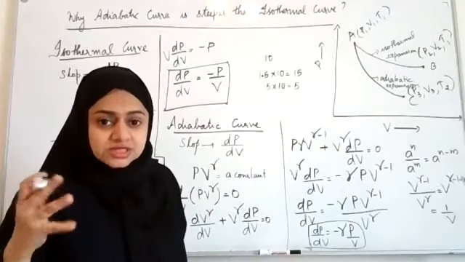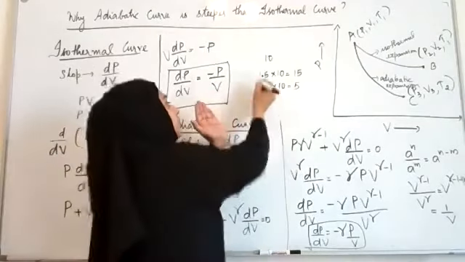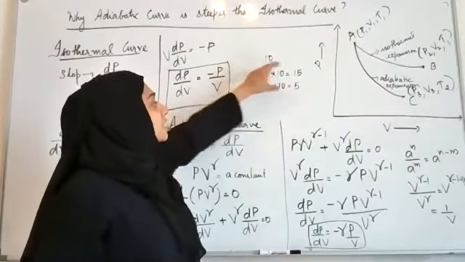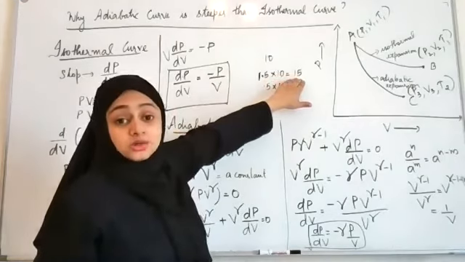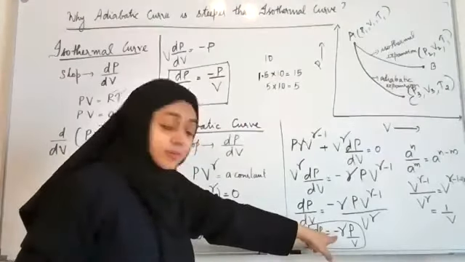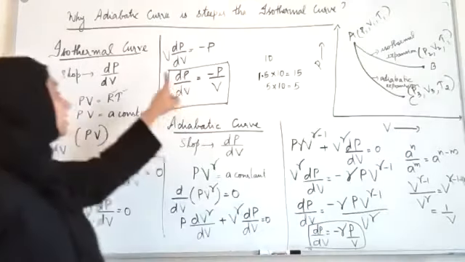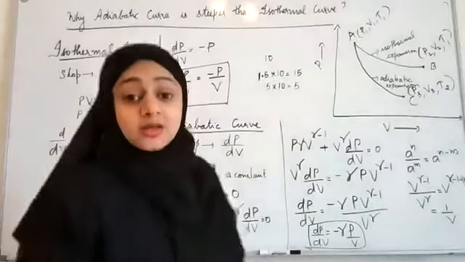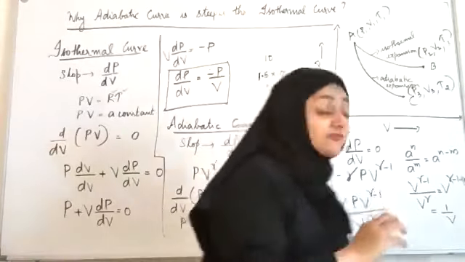So you should have such concepts: whenever we multiply a quantity with a number greater than 1, it will be a bigger quantity. Therefore, dP by dV, the slope, is bigger than this quantity. So the slope is bigger.